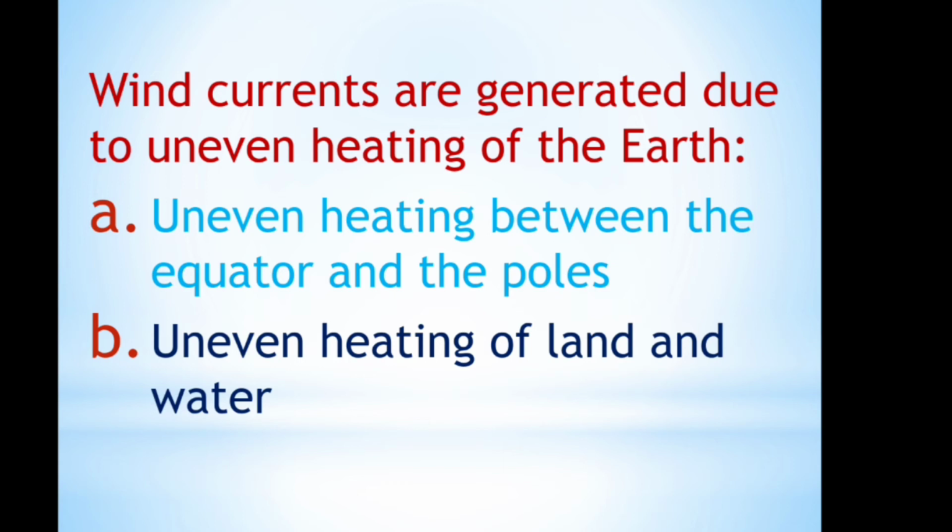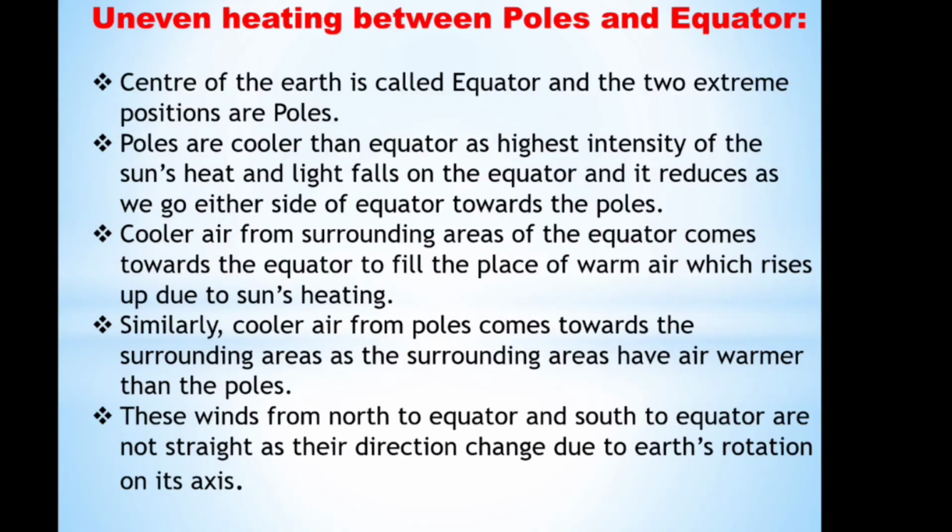We have learned that the wind is the movement of air, which depends on the difference in the air pressure in two regions. So, air moves from a region of high pressure to the region of low pressure in the atmosphere. This difference in air pressure is created by uneven heating on the earth. So, there are two situations, as I said. First one is uneven heating between equator and poles.